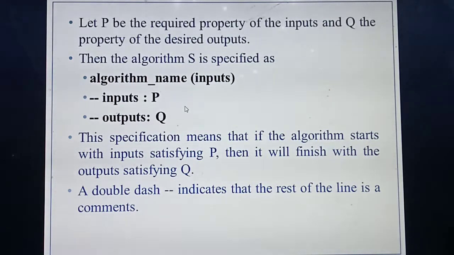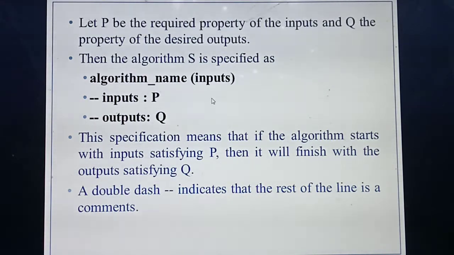Then you should give some inputs. For example, adding two numbers, what are the inputs? A comma B. Like that you need to give. First you define the algorithm name. Then next to the algorithm, you should define how many inputs are required for the algorithm.